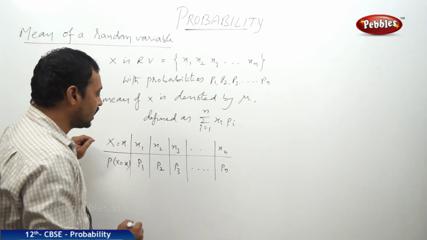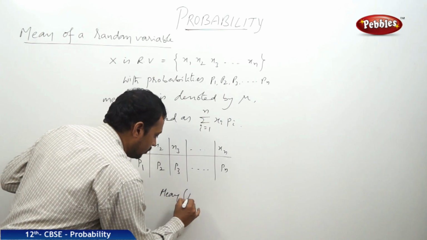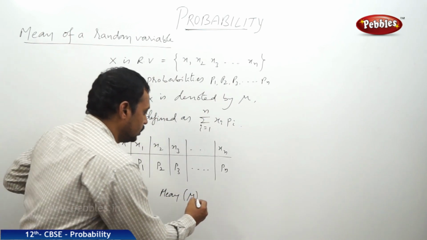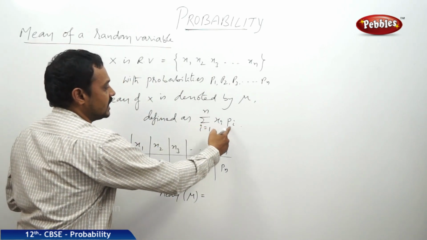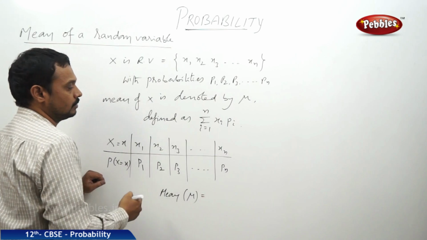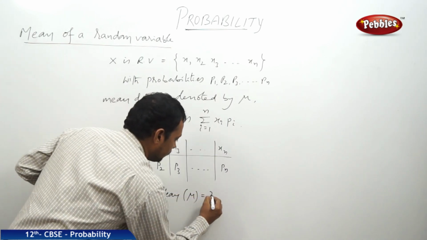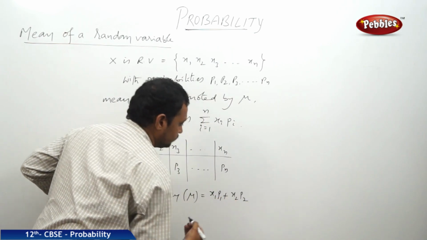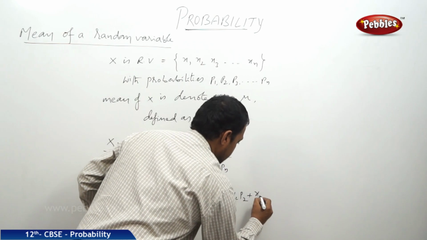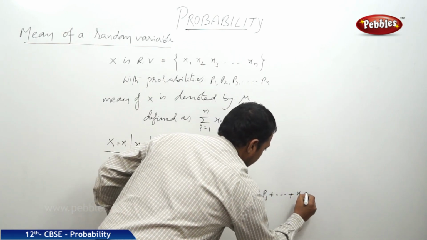Now the mean of the random variable, denoted by mu, is defined as sigma xi pi, where i is equal to 1 to n. That means x1 into p1 plus x2 into p2 plus x3 into p3 and so on, xn into pn.